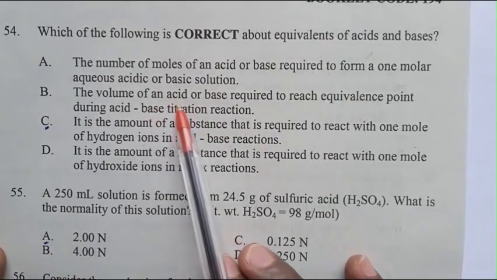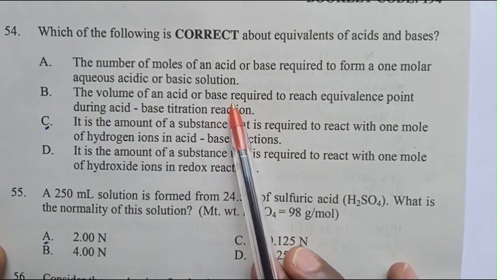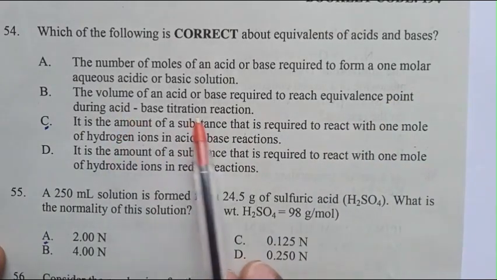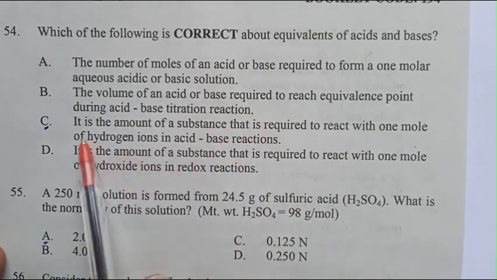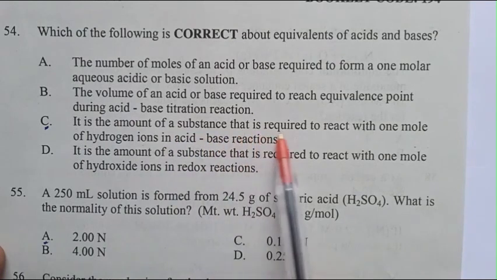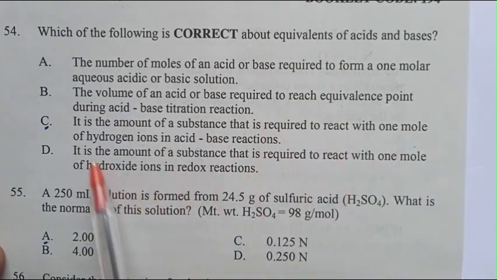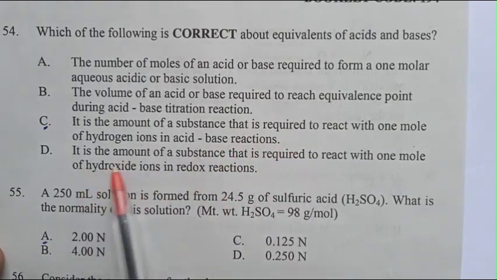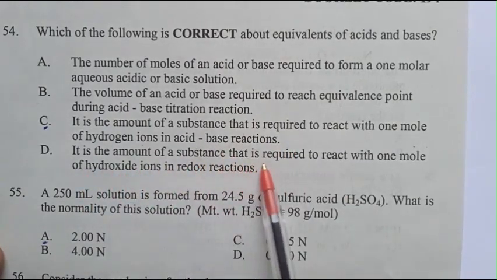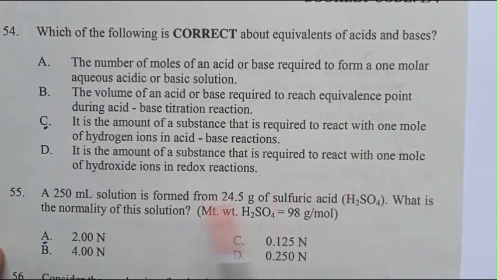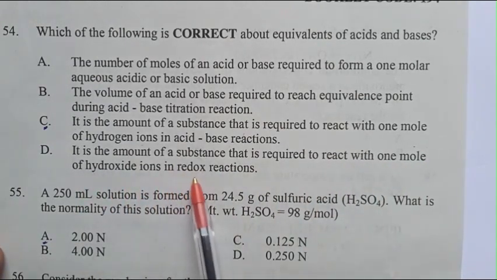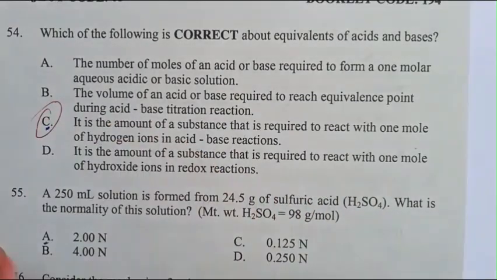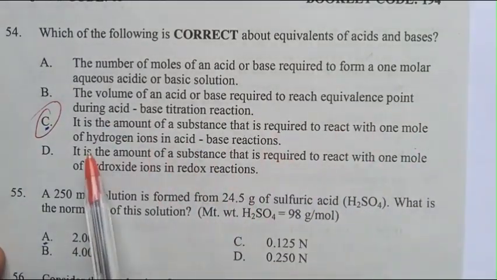B. The volume of an acid or base required to reach equivalent point during acid-base titration reaction. C. It is the amount of a substance that is required to react with 1 mole of hydrogen ions in acid-base reactions. D. It is the amount of substance that is required to react with 1 mole of hydroxide ions in a redox reaction. The answer is C.